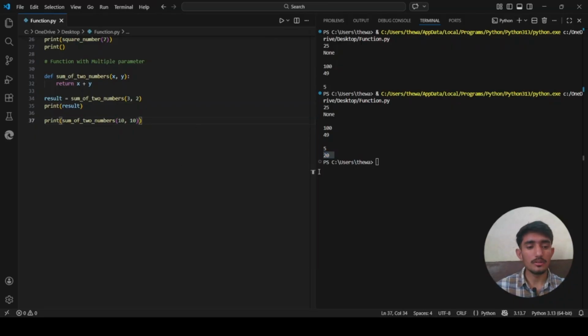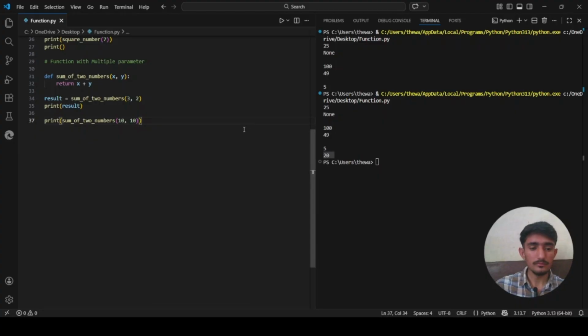When we call the function, Python assigns x equals 2 and y equals 3 in order. These are called positional arguments. The order you write them matters. The first argument goes to the first parameter, the second goes to the second, and so on.